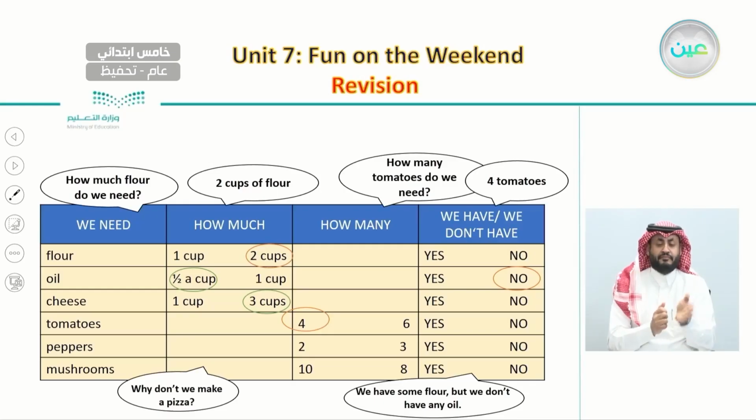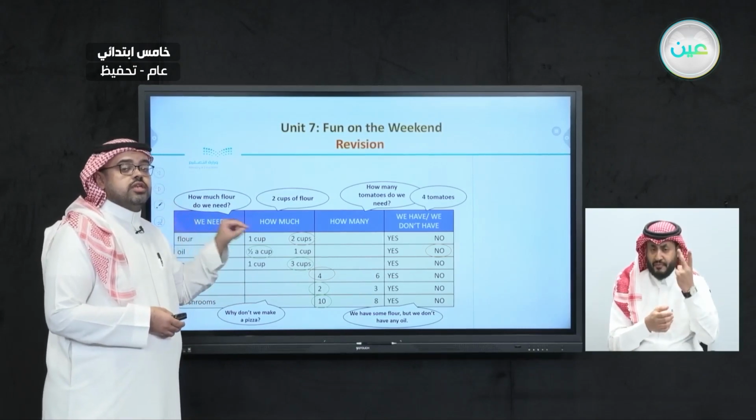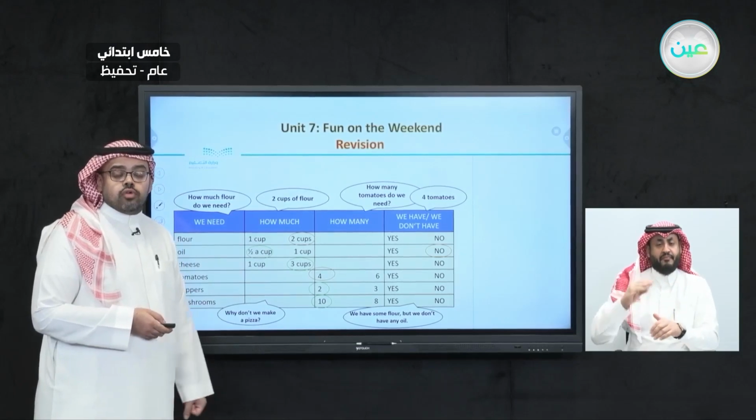As for tomatoes, the information we have is that they have 4 tomatoes. As for peppers, they needed 2 more peppers, and for mushrooms, they needed 10 mushrooms. So we listened to this conversation, and we circled all the answers in this table.